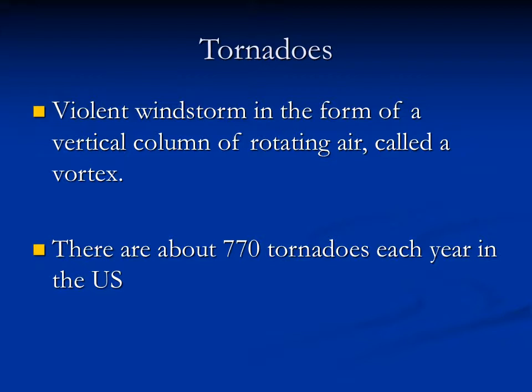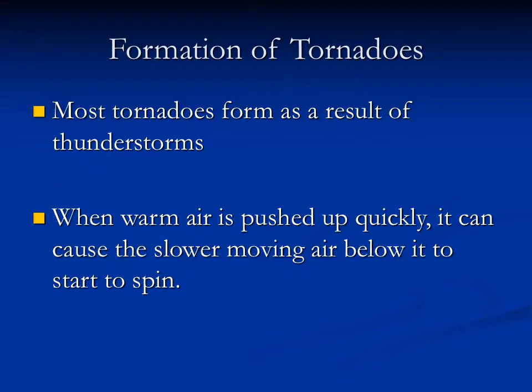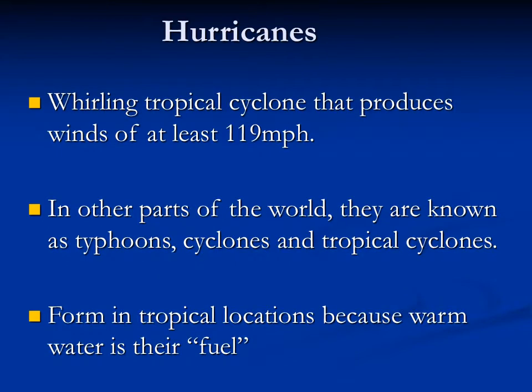Tornadoes. So tornadoes are violent windstorms in the form of a vertical column of rotating air called a vortex. And there are about 770 tornadoes each year in the U.S. Most tornadoes form as a result of thunderstorms. So when warm air is pushed up quickly, it can cause the slower moving air below it to start to spin. It has to be the perfect recipe for a tornado to happen. That's why they don't just happen in any thunderstorm.